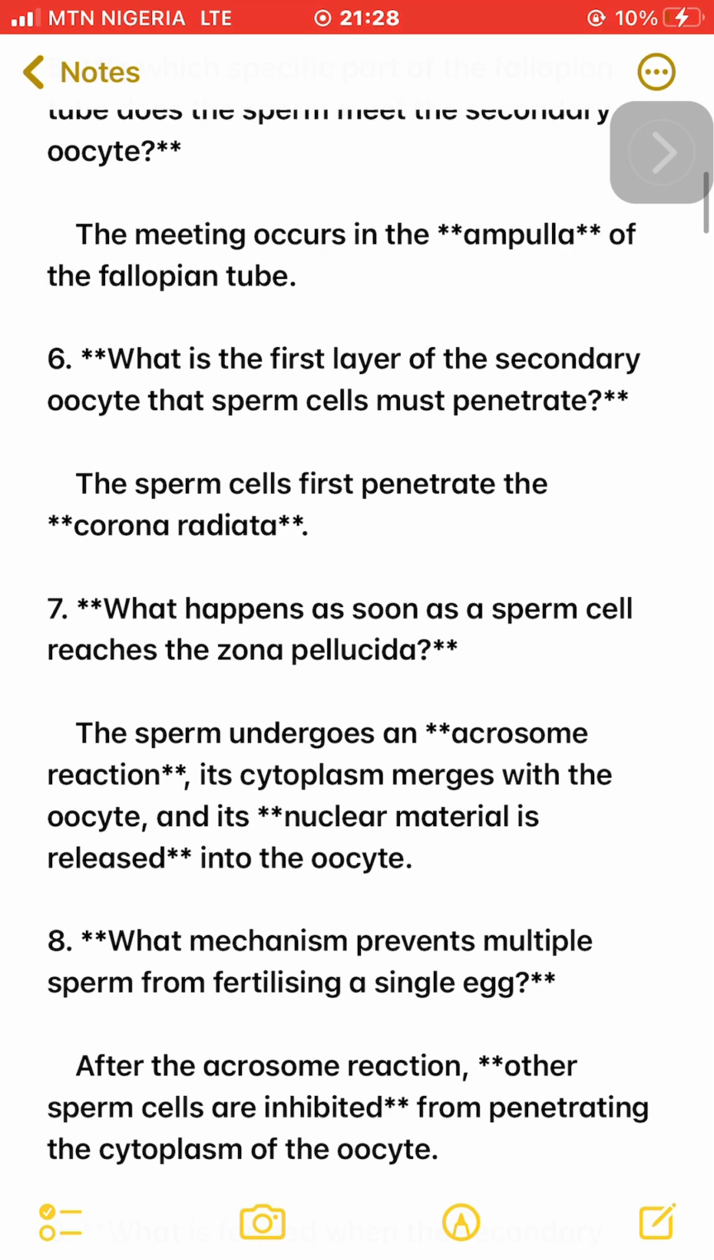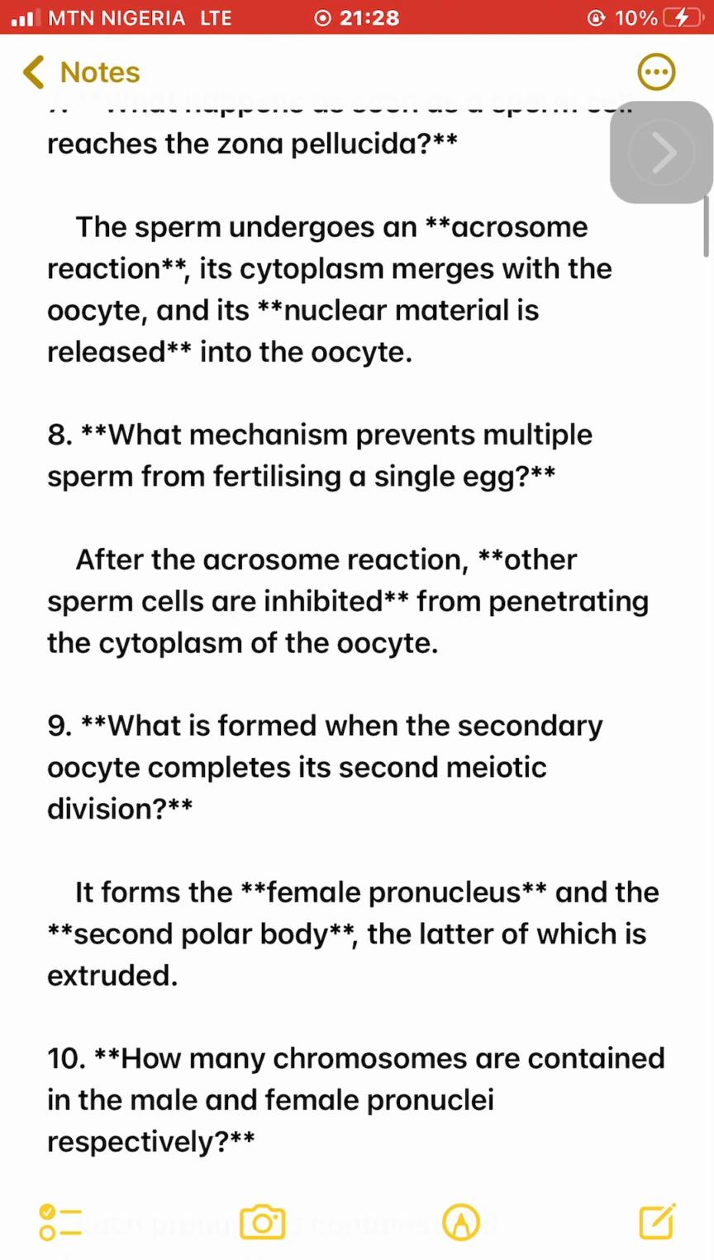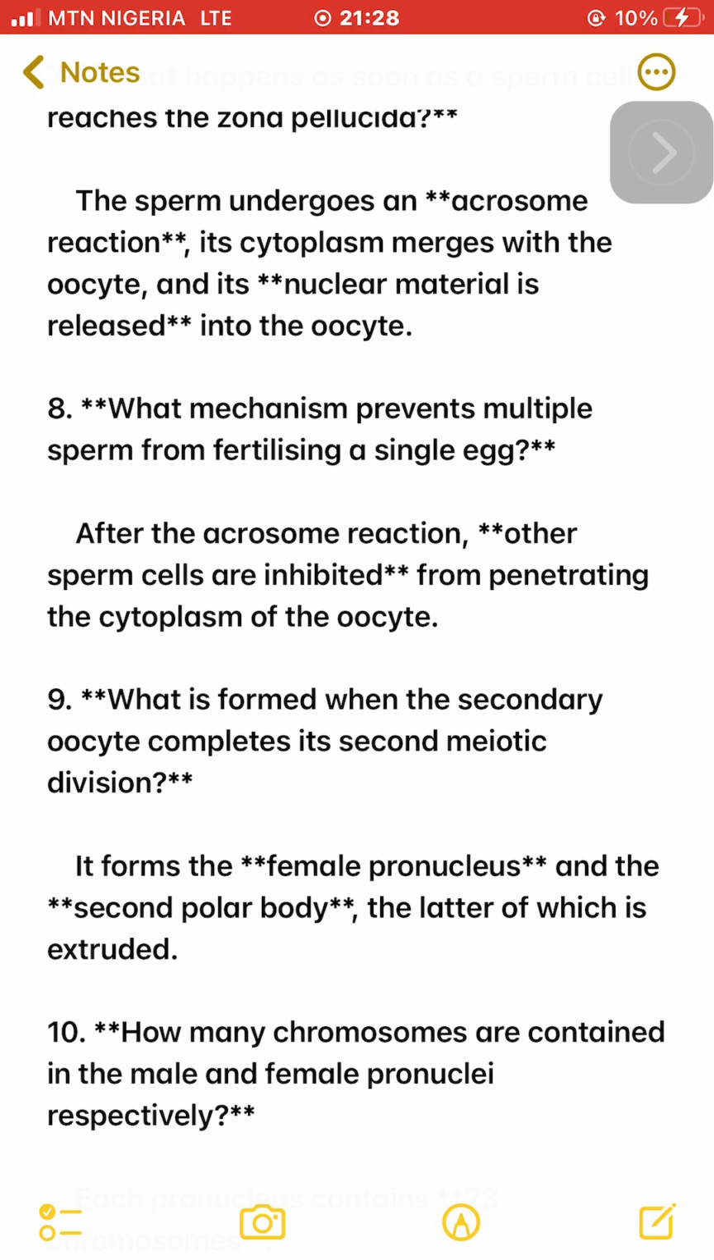7. What happens as soon as a sperm cell reaches the zona pellucida? The sperm undergoes an acrosome reaction, its cytoplasm merges with the oocyte, and its nuclear material is released into the oocyte. 8. What mechanism prevents multiple sperm from fertilizing a single egg? After the acrosome reaction, other sperm cells are inhibited from penetrating the cytoplasm of the oocyte.